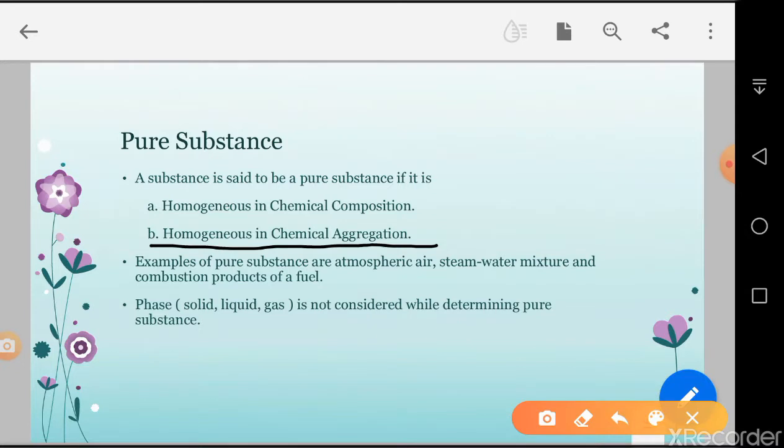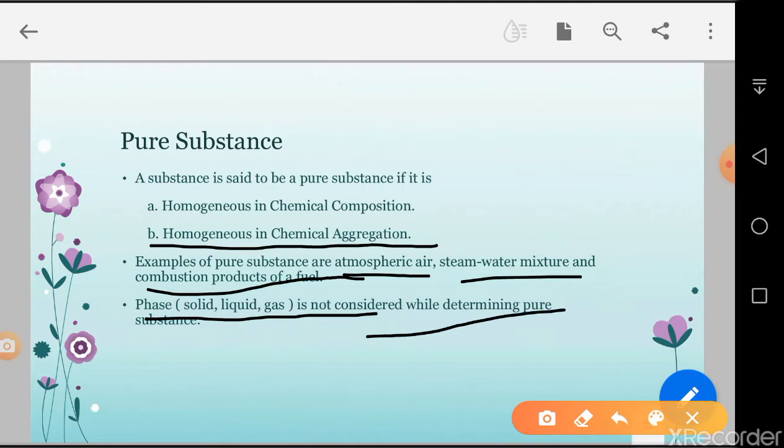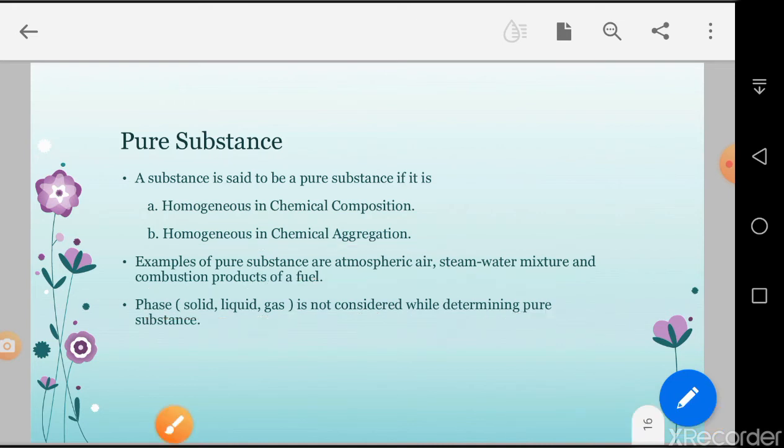For example, pure substances are atmospheric air, steam-water mixtures, and combustion products of fuels. Phase, whether solid, liquid, or gas, is not considered while determining a pure substance. This is basically fundamental knowledge of thermodynamics. Okay, thank you.